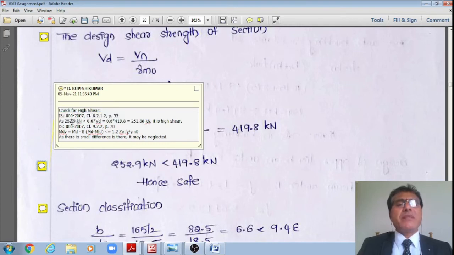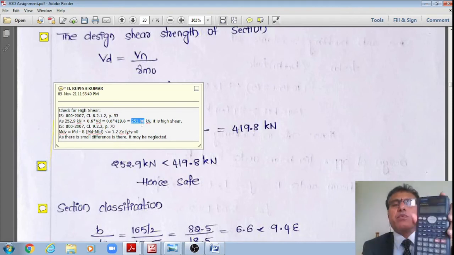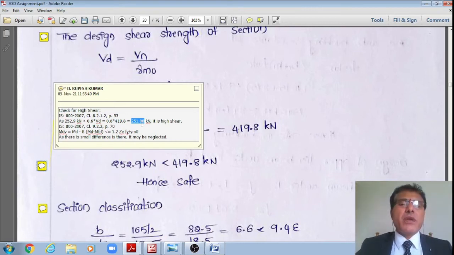However, there is only a marginal increase in this value. It is approximately 252, just 1 kilonewton more over 250, that is 1 divided by 250. Therefore, in terms of percentage, it is just 0.5 percent more. Therefore, this may be neglected.